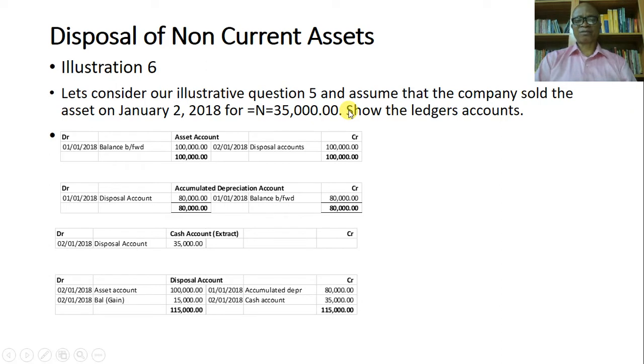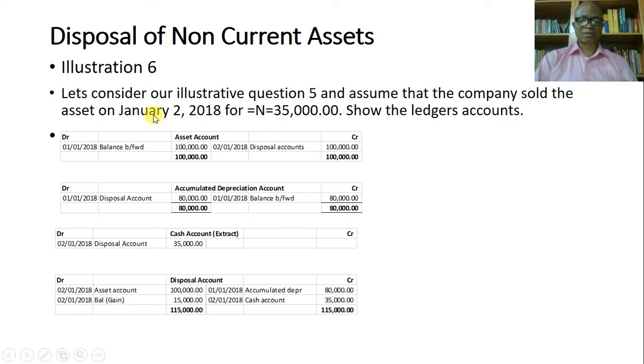Okay, illustration 5 that we had earlier on, and assume that the company sold the asset on January 2nd, 2018. Remember that we had a reducing balance method that we used then. We're saying now, let's assume that the asset was eventually sold on January 2nd, 2018, and it was sold for 35,000. So what will it look like in a ledger account?